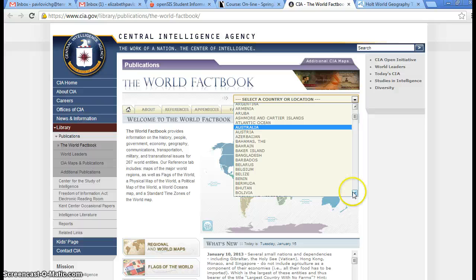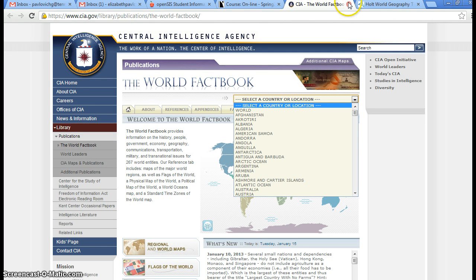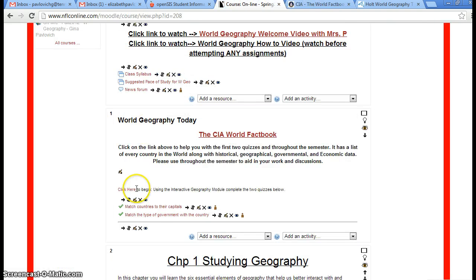If you want to know if Belarus has internet access, this website will tell you. It's just full of information, and I really love it. But you will need that website to help you with these 2 quizzes.